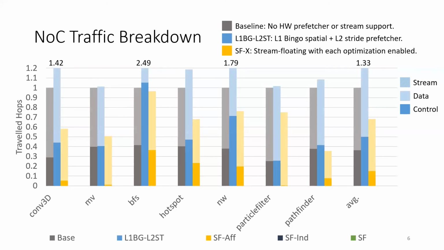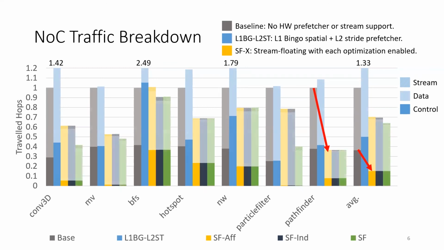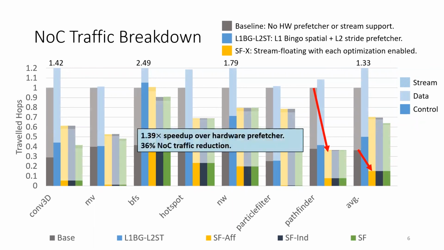Most of the reduction comes from control traffic, as we offloaded the whole access pattern at once and bypass the coherence protocol. Some benchmarks also see reductions in data traffic, as not caching stream data improves the hit rate in the private cache. Also, it only introduces about 2% traffic overhead to control offloaded streams. Enabling indirect streams and stream confluence further reduces the traffic for certain benchmarks, yielding on average 36% of traffic reduction and about 39% of speedup.